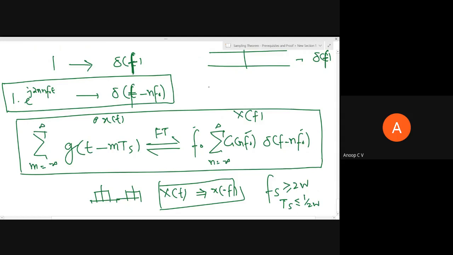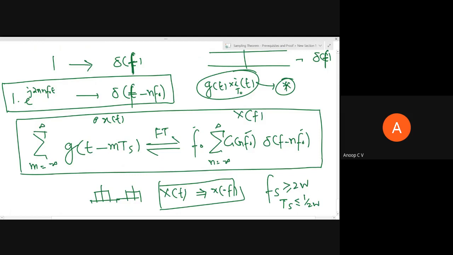In time domain, we are multiplying g of t and the impulse train, say i of t, or I Ts of t. When you convert it to the frequency domain, that will become convolution. That is also possible, and I'll discuss that in the next class. That is also one way of finding the Fourier transform. But for you to visualize the spectrum and appreciate the aspects of aliasing, oversampling, undersampling, you should be comfortable with these aspects. That's why we discussed it.